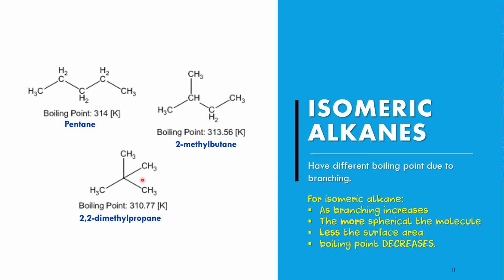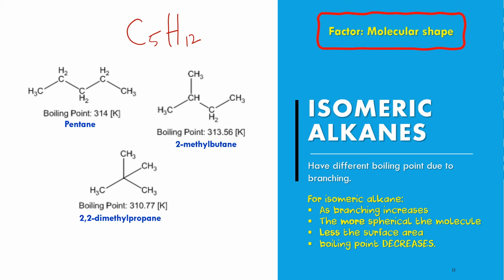So all these molecules adalah isomeric to each other. Okay, isomer apa? Isomer of C5H12. Alright. So di sini in discussing the isomeric alkanes, we can use the factor of molecular shape. Alright. So the greater the number of branching, okay, the lower the boiling point, because the shape tends to be more spherical. So the less surface area of this molecule, compared to the one that has the greater surface area. So that will affect the boiling point between isomeric alkanes.